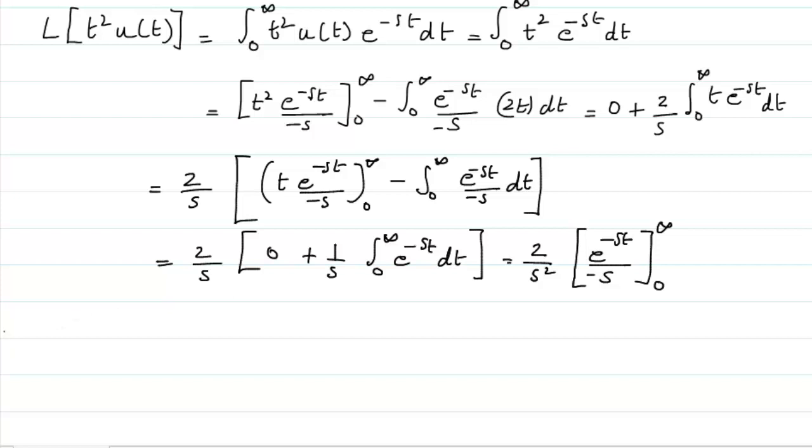Now here we can see again this case comes that if the real value of s is going to be negative, then we will have the value going to be infinity.